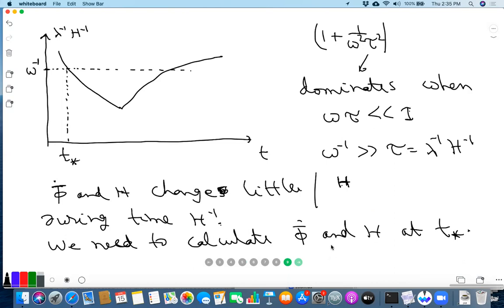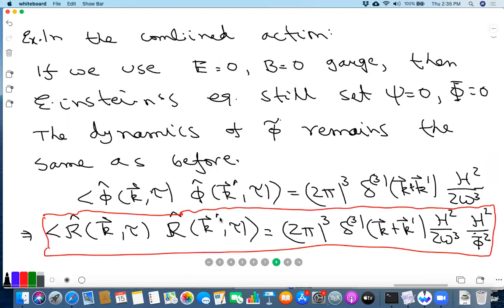Is this point clear? After this, you have to start evolving classically. Okay, and that we'll see how to do later. But this quantum calculation is valid when you are in de Sitter, and this inflationary phase can be regarded as approximately de Sitter for certain ranges, but because H changes eventually, it's not exactly de Sitter.